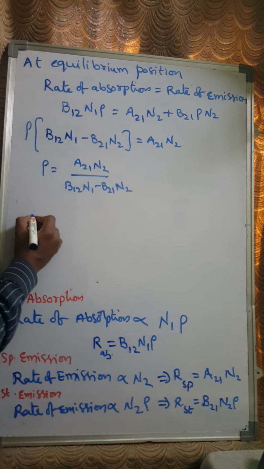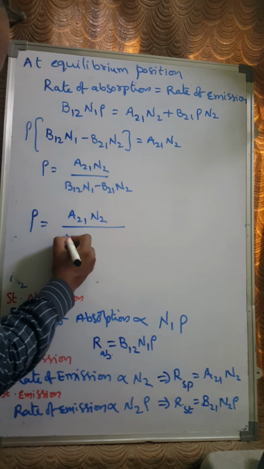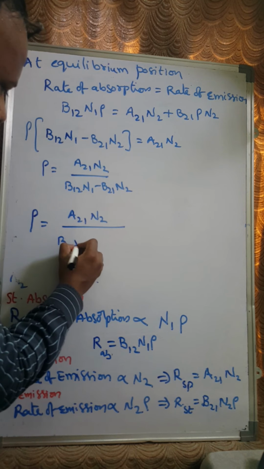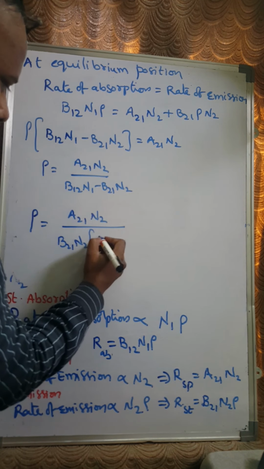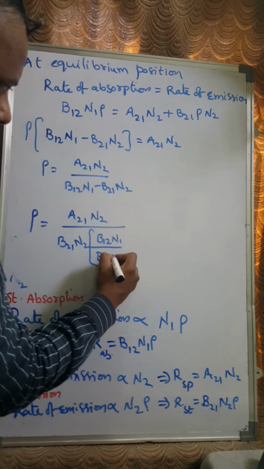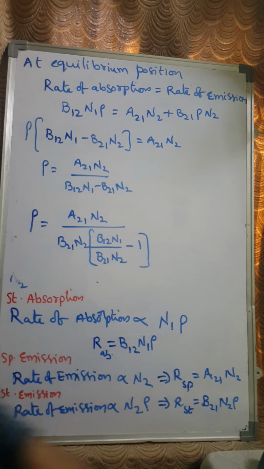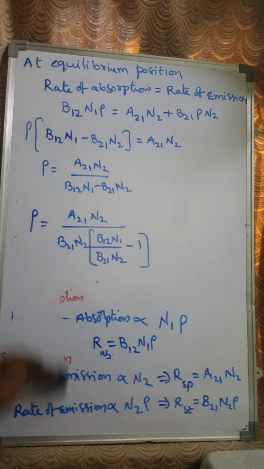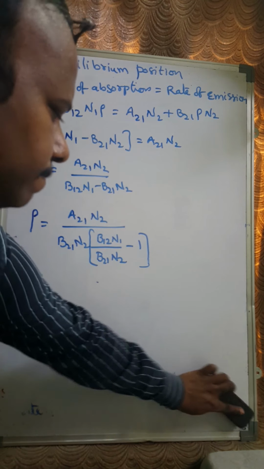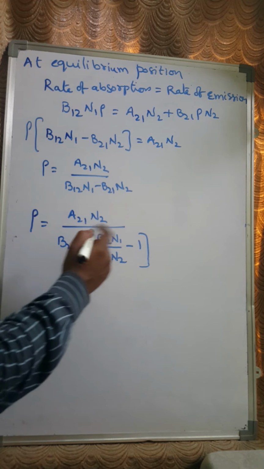Then the equation becomes A21 N2 by B21 N2 taken as a common term, and then B12 N1 by B21 N2 minus 1, right? Now simply rearrange this equation.